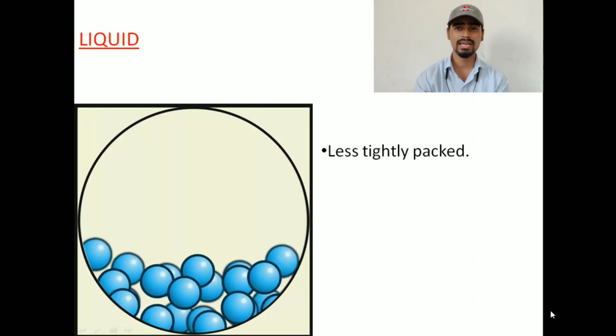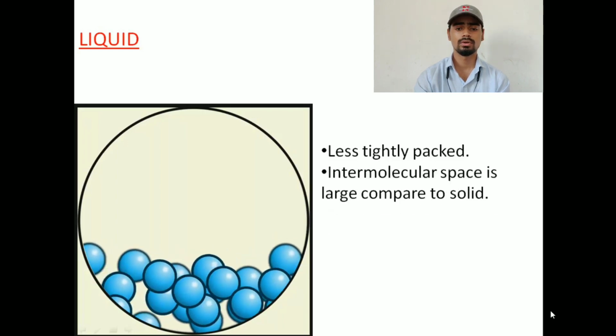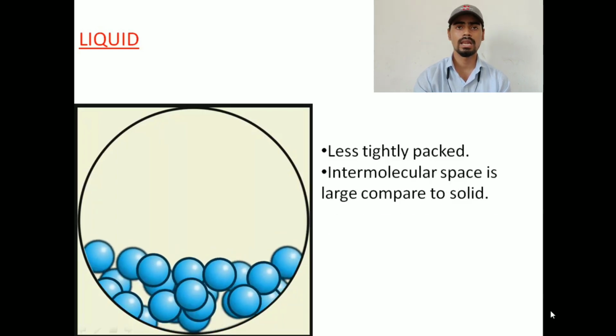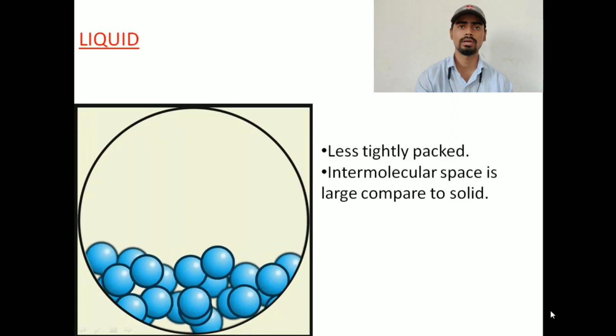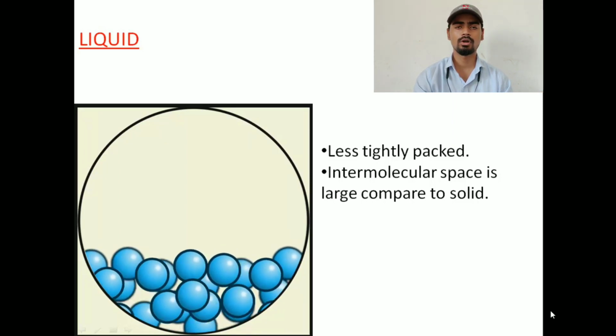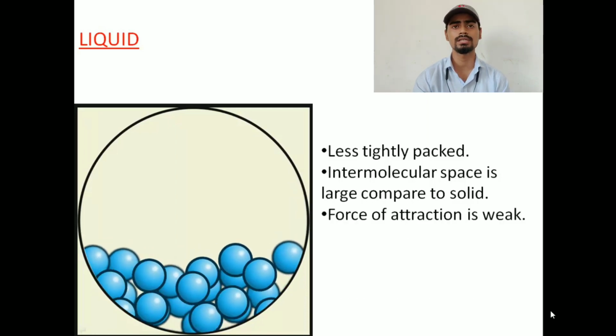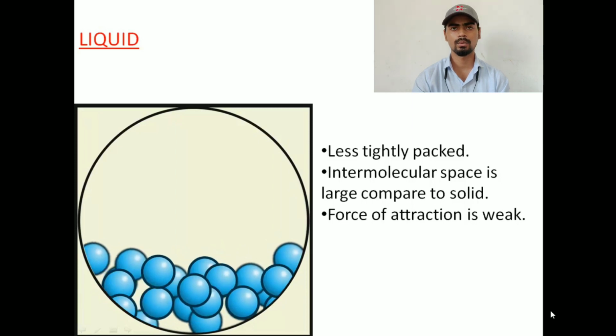It means they have more intermolecular space compared to solid. So intermolecular space is large compared to solid. When the intermolecular space increases, intermolecular force decreases. It means the force of attraction is weak in liquid.